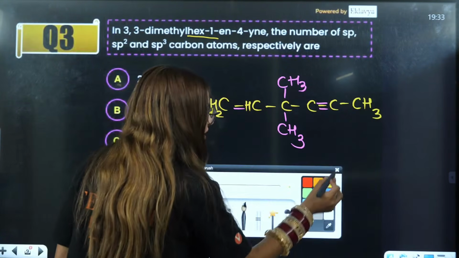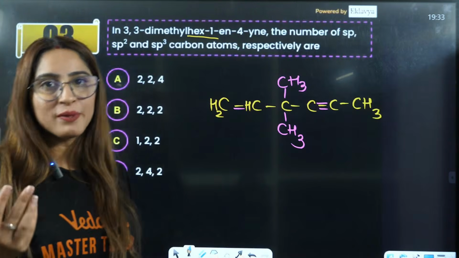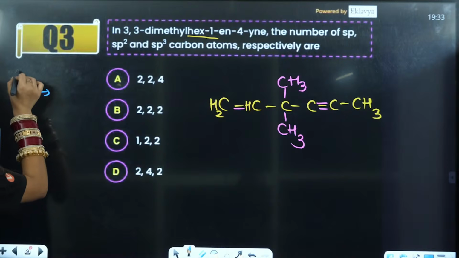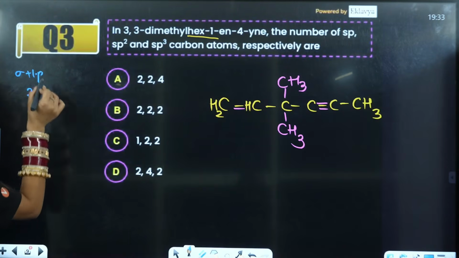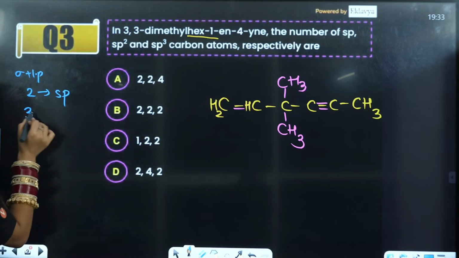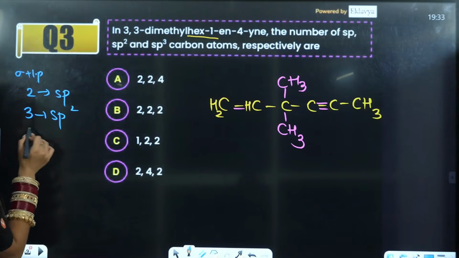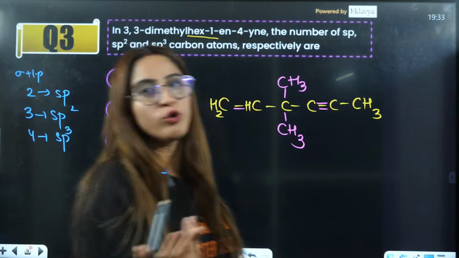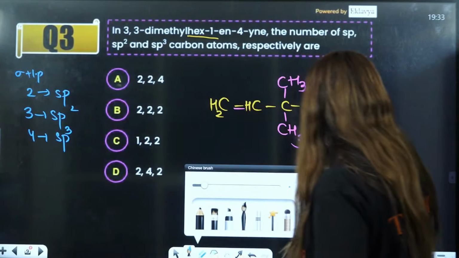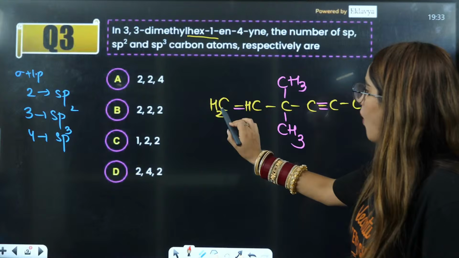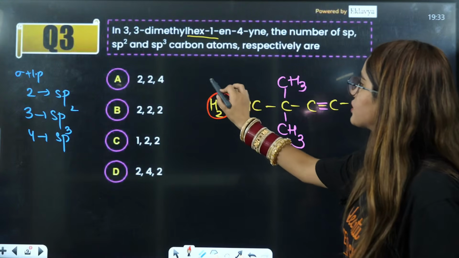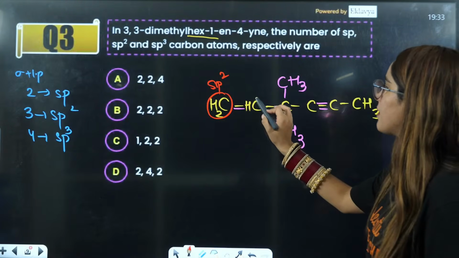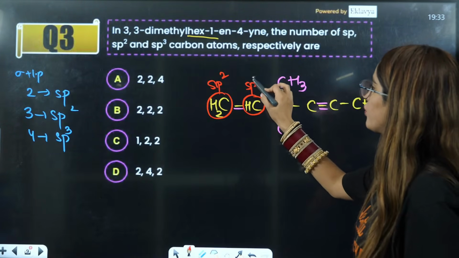Hybridization: if you have 2 sigma plus lone pair, it is sp; 3 sigma plus lone pair, it is sp2; 4 sigma plus lone pair, it is sp3. Here you have no lone pair, so just calculate the sigma bonds. Here it is 3 sigma bonds, so it is sp2. This also has 3 sigma bonds, so it is again sp2.